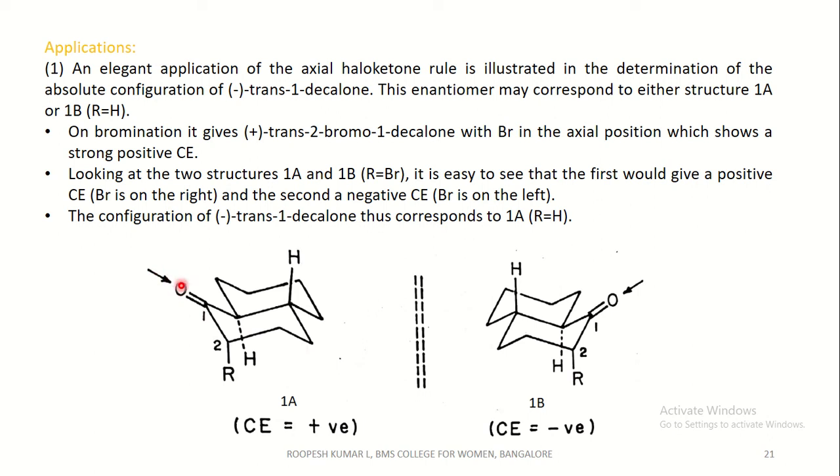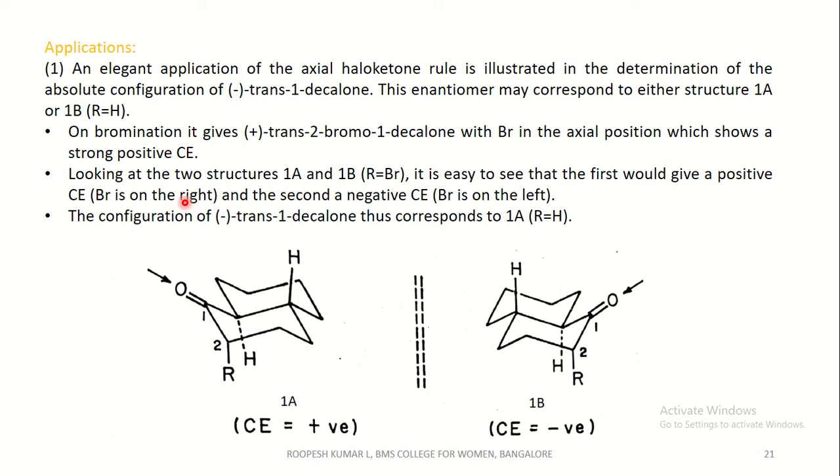If you view through this carbonyl group, and you have to remember that the carbonyl group should be at the head position at the top, so the bromine is at the right side. If you view through this, then it shows a positive Cotton effect. And if you come to the second one, if you view through this and the bromine is on the left, hence it shows a negative Cotton effect.